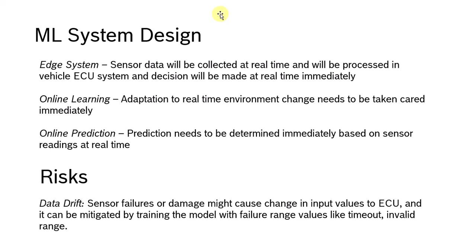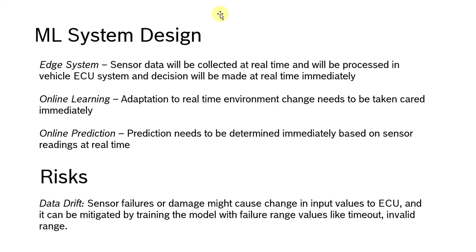The next one is my machine learning system design. Here I will be considering the edge system, because my sensor data will be collected in real time and processed in the vehicle ECU system, and the decision will be made in real time because I need to take action immediately. Online learning and online prediction are also considered, because any real-time changes in the environment need to be taken care of immediately, and the prediction needs to happen immediately because if there is a delay, it will cause human health issues. So the result should happen immediately. My edge, online learning and online prediction are considered as the system design.